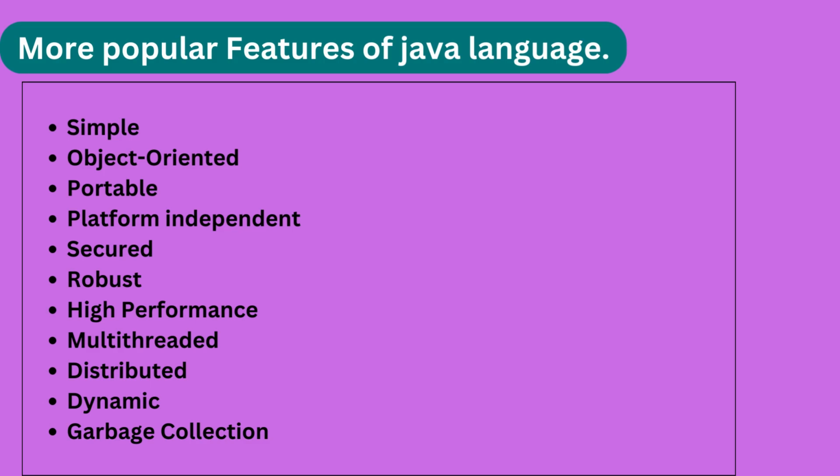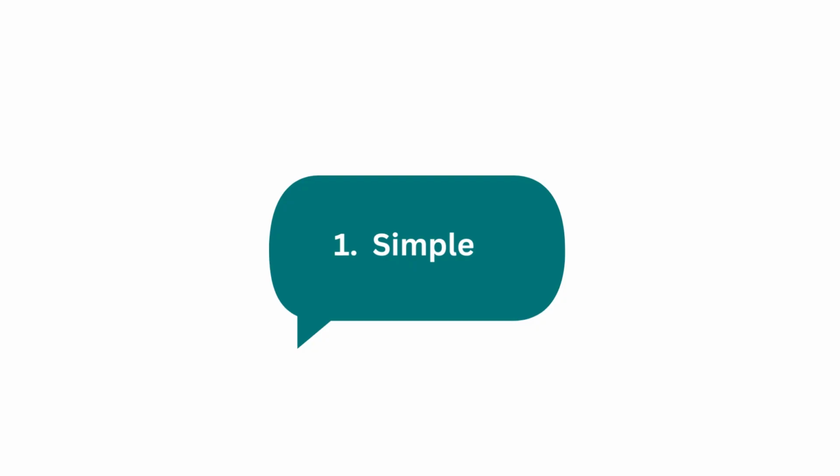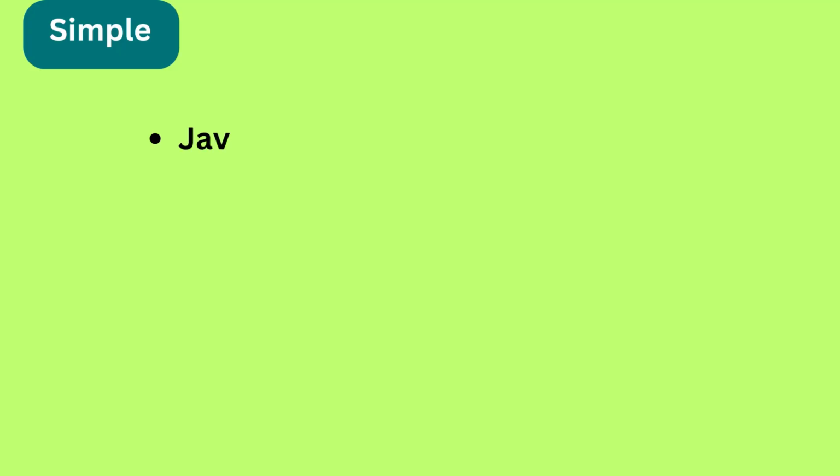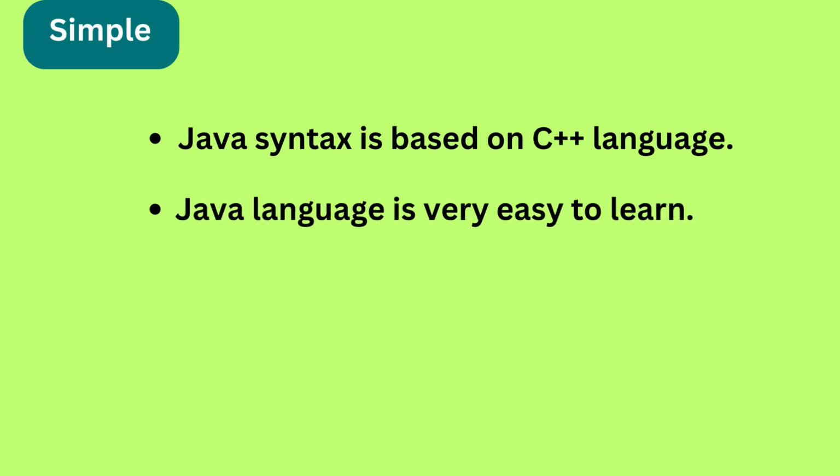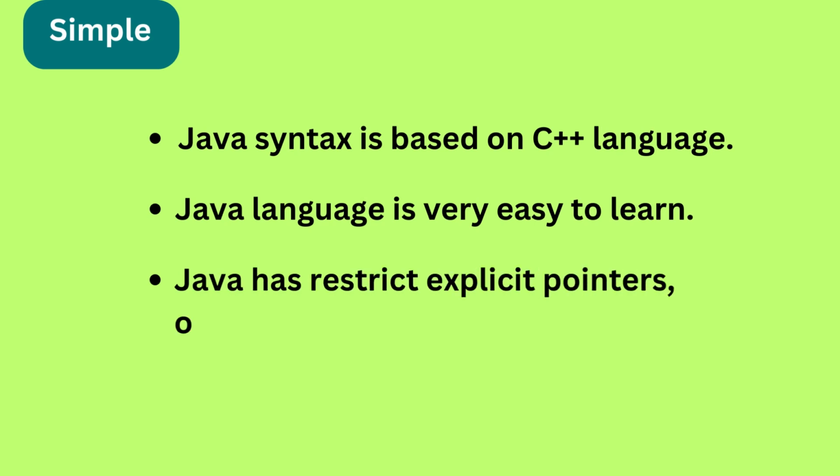The first feature is simple. That means Java is a very simple language. Java syntax is based on C++ language. If any programmer knows C++ language, then Java will be a very easy language after C++. Java language is very easy to learn, having simple syntax. Java has removed many complicated features such as explicit pointers and operator overloading. Because of these points, we can say Java is a simple language.